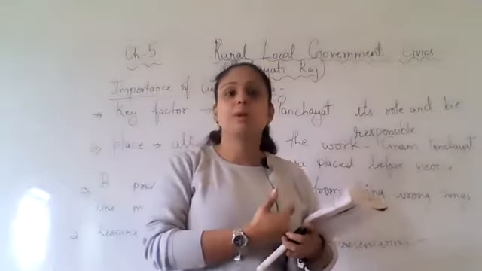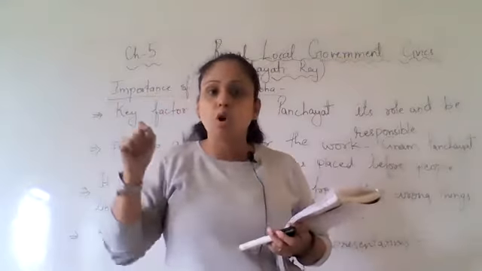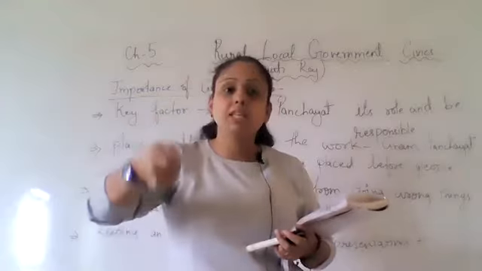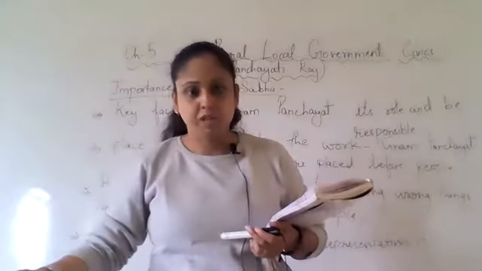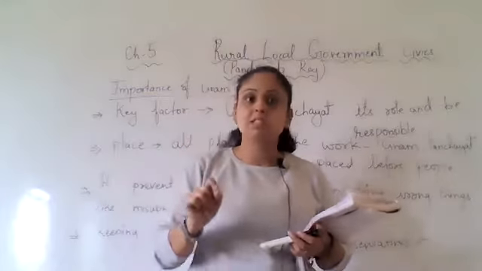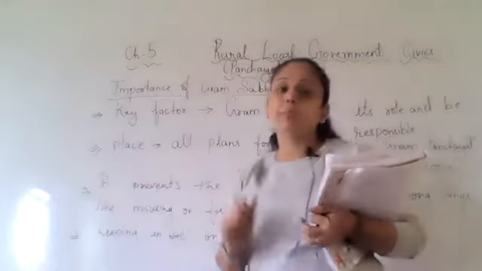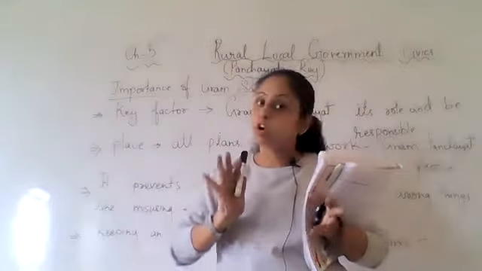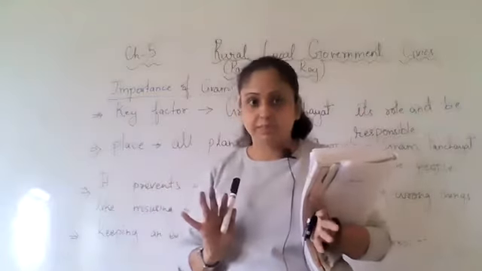So like this, people can question in the Gram Sabha. If any wrong thing is going on, the people can bring it to the notice of the Panch and Sarpanch, and they can take action. So Gram Sabha prevents the elected representatives from doing any kind of wrong thing, because there people can ask questions and raise their voice.